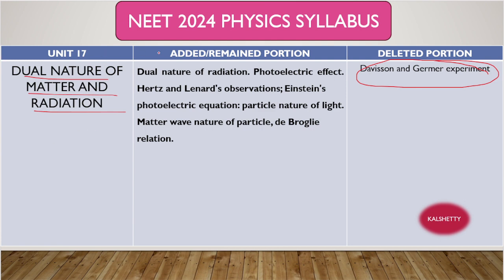And photoelectric effect, Hertz and Lenard's observation, Einstein photoelectric equation, particle nature of light and matter waves, de Broglie waves. This is very important. De Broglie relation. Okay, I think one question will be there here, right?